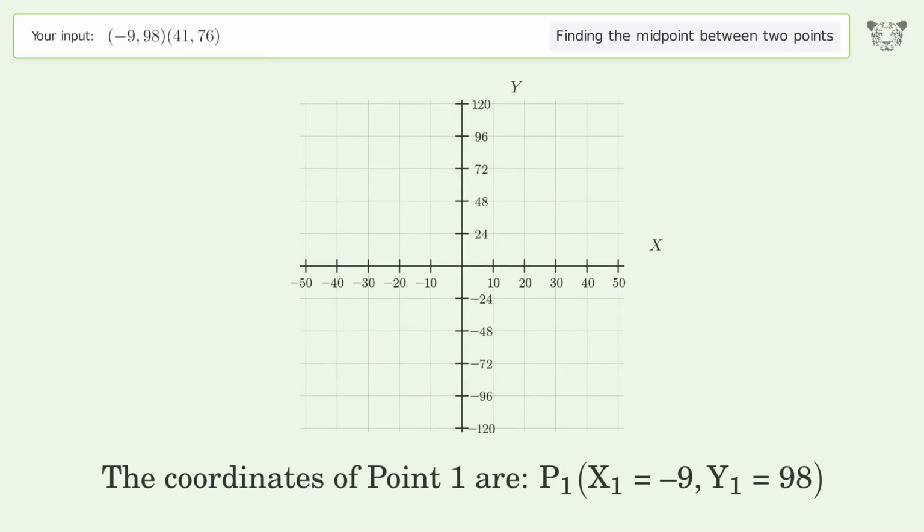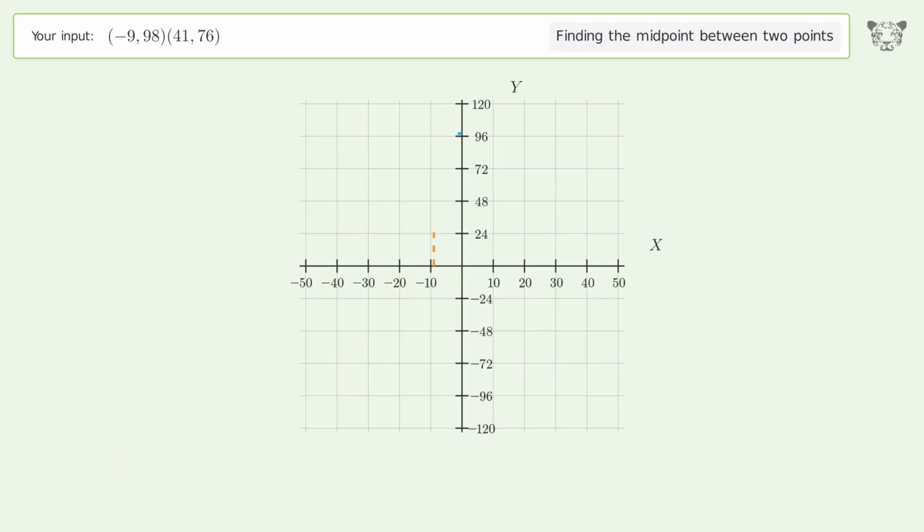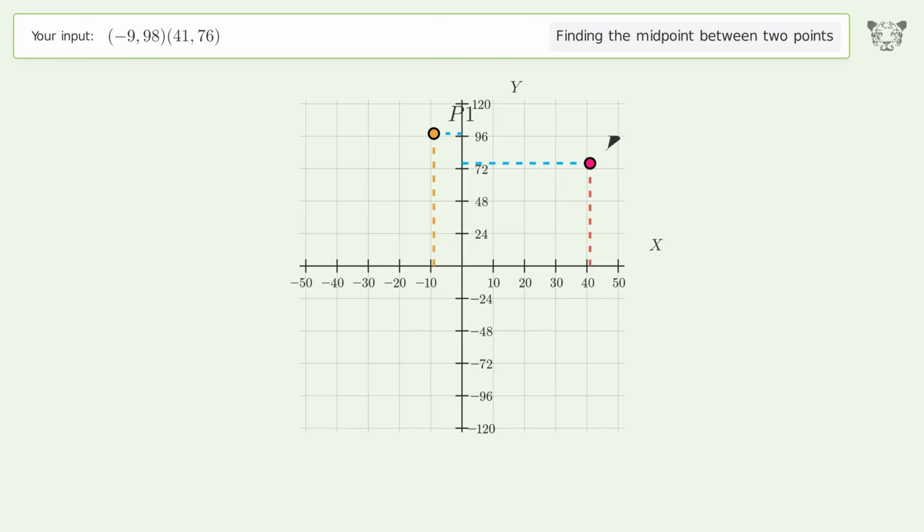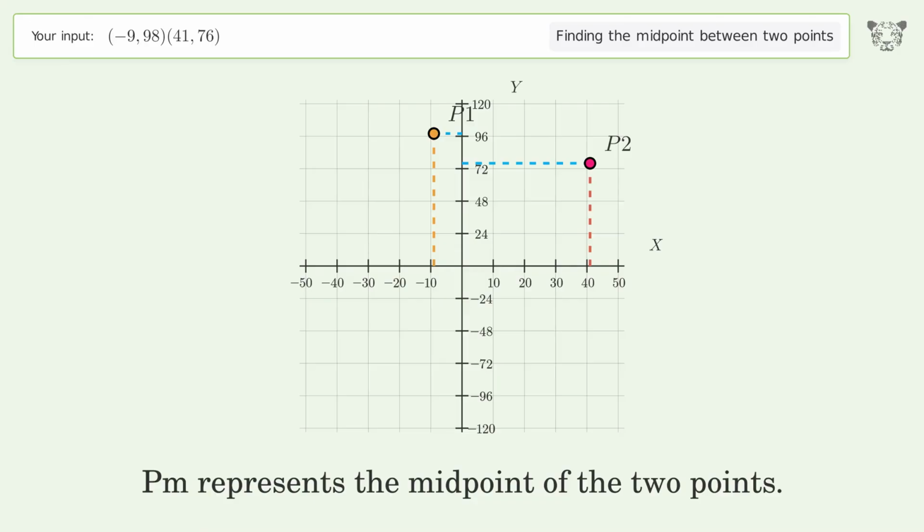The coordinates of point 1 are x1 equals -9, y1 equals 98. The coordinates of point 2 are x2 equals 41, y2 equals 76. PM represents the midpoint of the 2 points.